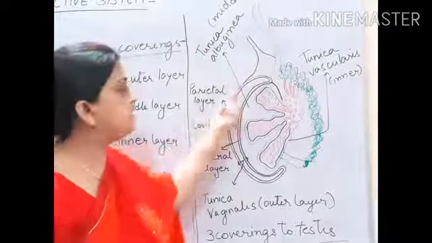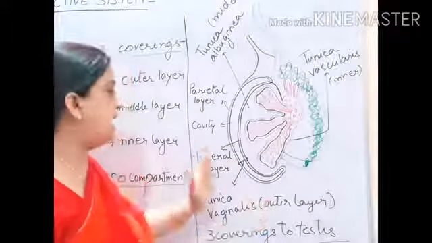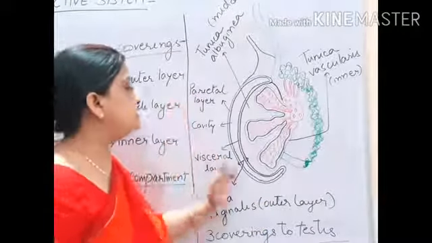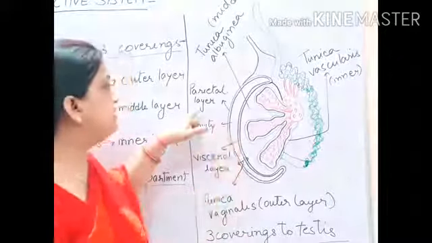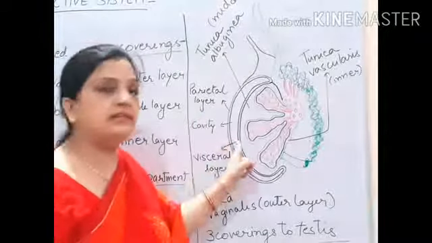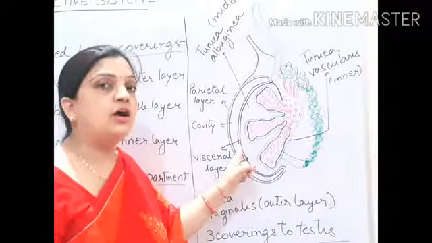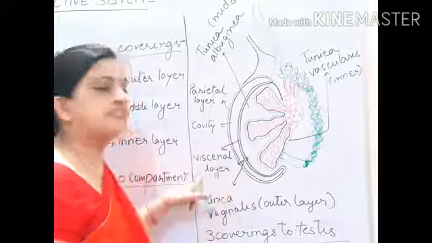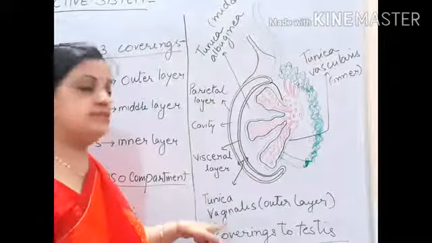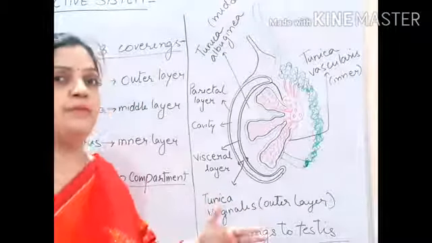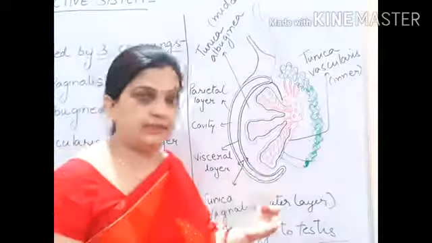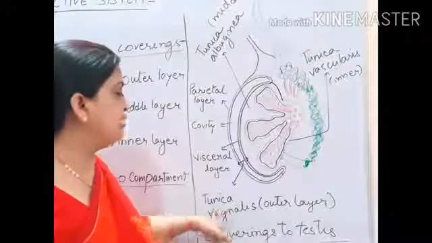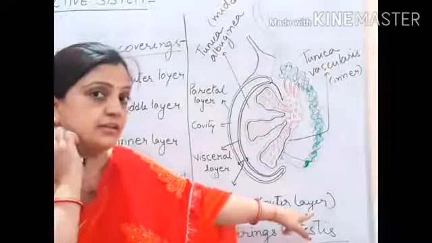In between there is a cavity, and this cavity separates the parietal layer and the inner wall of tunica vaginalis called the visceral layer. So you can say that tunica vaginalis is made up of the parietal layer, cavity and visceral layer. So this was about tunica vaginalis, which is the outermost layer of the testis.